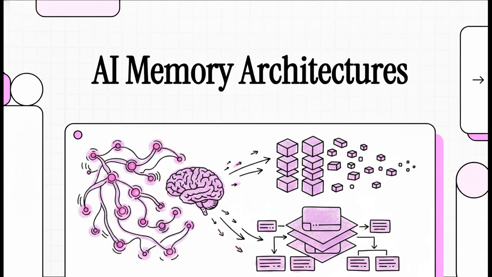Welcome to the Explainer. So, you know that incredibly frustrating moment when you're talking to an AI, and 5 minutes in, it just completely forgets everything you just said? Yeah, we've all been there. Today, we're going to unpack exactly why basic vector storage is failing so hard in complex agentic workflows, and how biologically inspired memory architectures are finally stepping in to fix it. If you want to know how we're actually getting to truly autonomous AI, you are in the exact right place.